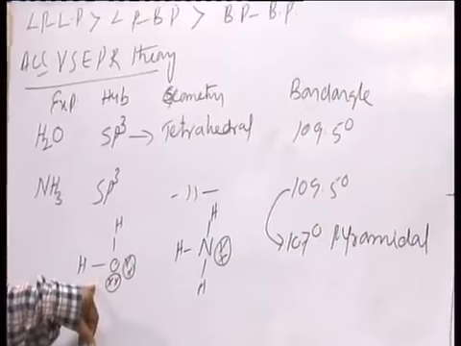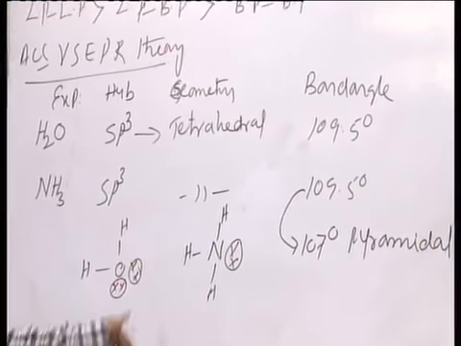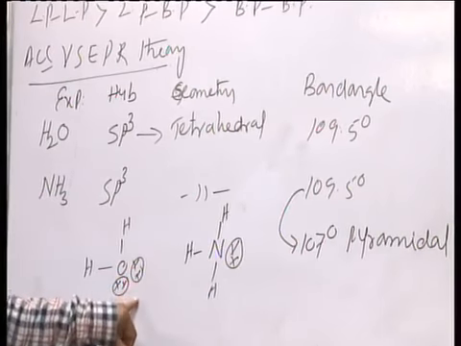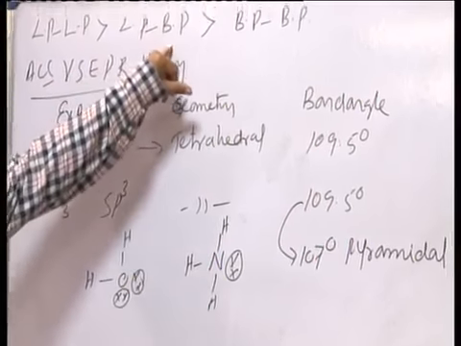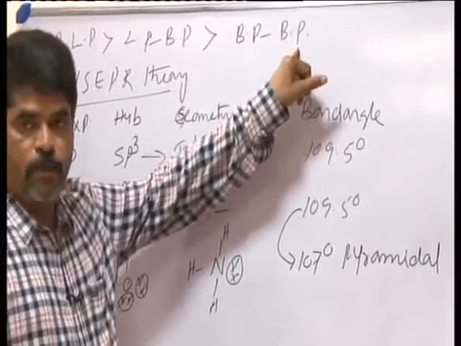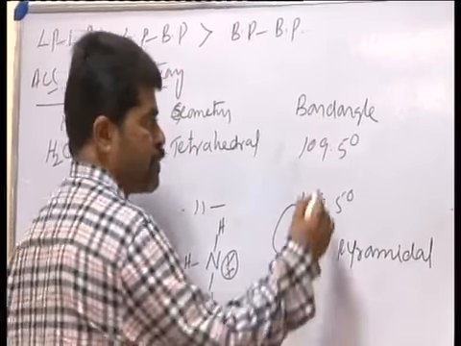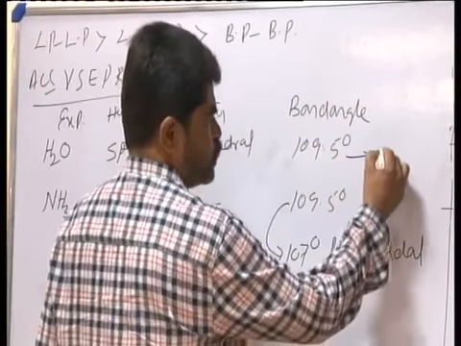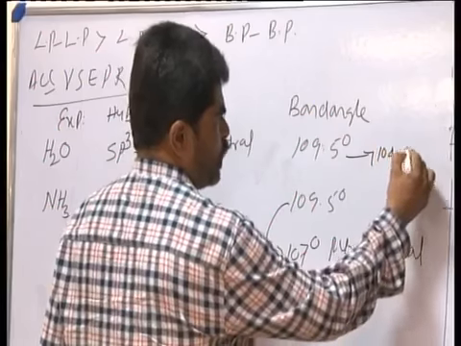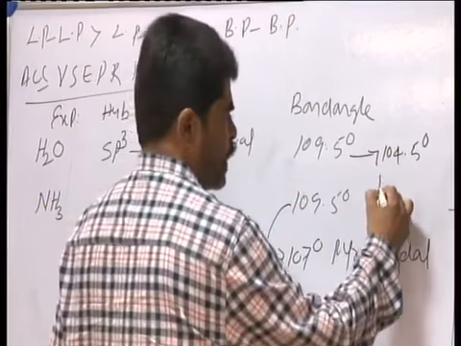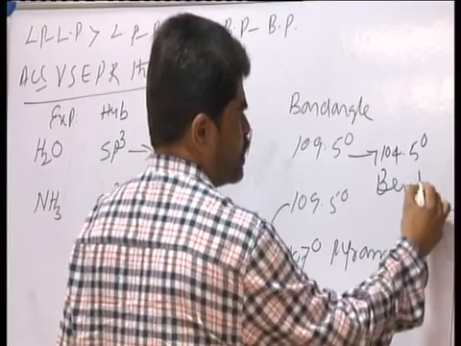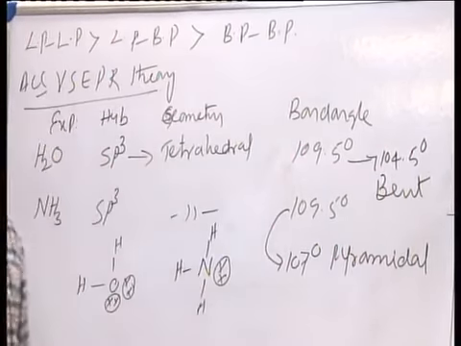Whereas in case of the water molecule, due to the presence of 2 lone pairs of electrons, the lone pair repulsion, which is more compared to lone pair bond pair repulsion, decreases the bond angle from 109.5 to 104.5 degrees. Hence, the correct shape of the molecule is bent. Water has a bent shape and ammonia has a pyramidal shape.